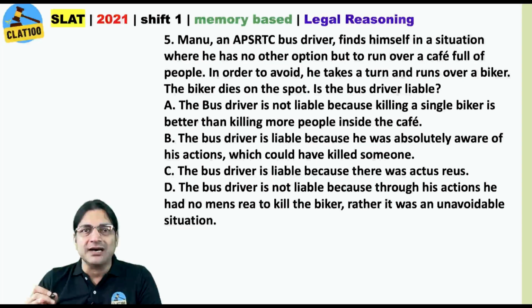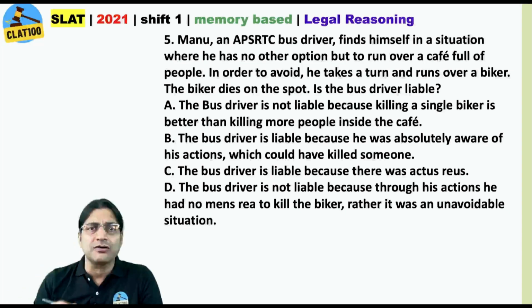Manu, an APSRTC bus driver, finds himself in a situation where he has no other option but to run over a cafe full of people. In order to avoid that, he takes a turn and runs over a biker. The biker dies on the spot. Is the bus driver liable? First of all, what do you think, commonsensically? He tried to save a good number of people who were there in the cafe, and he certainly did not intend to kill the biker. The biker got killed is a different thing. So, do not even read those options that start with "the bus driver is liable."